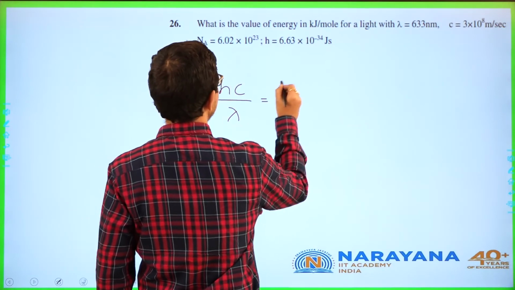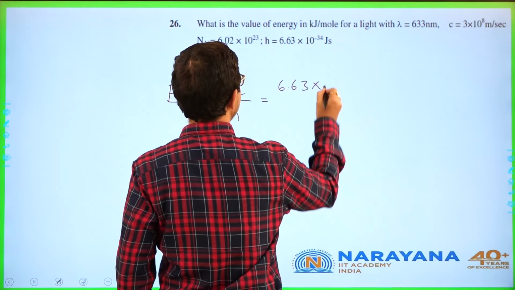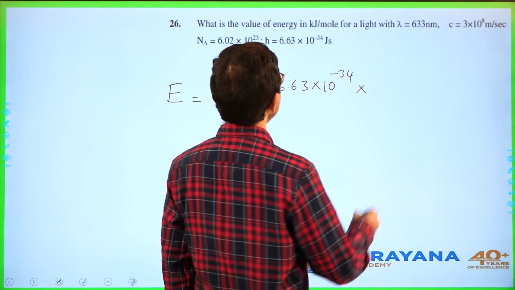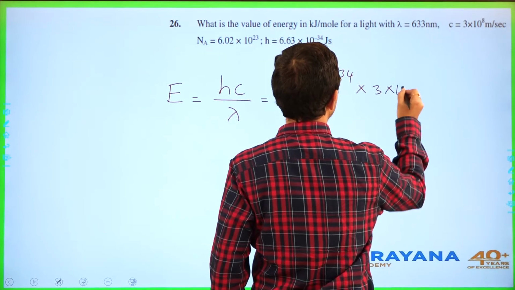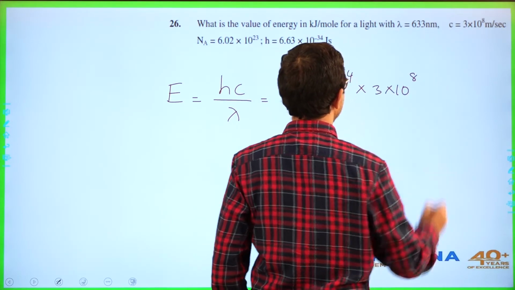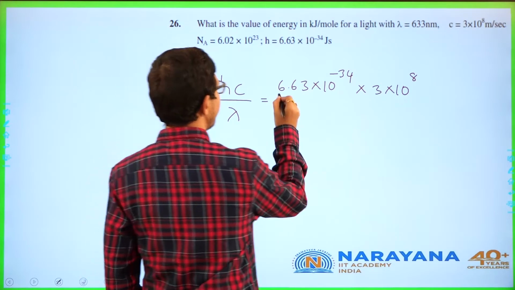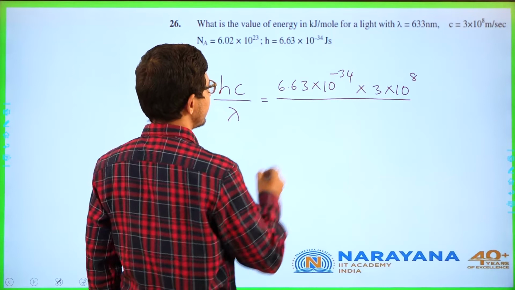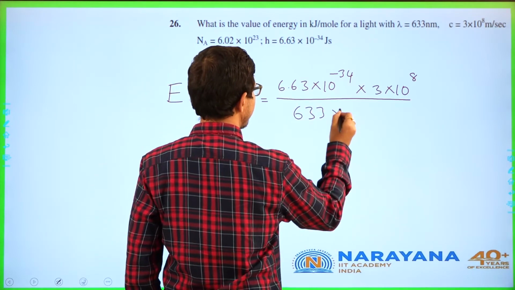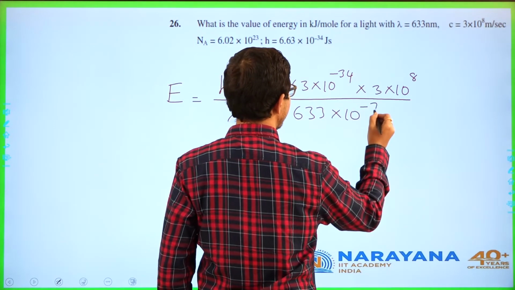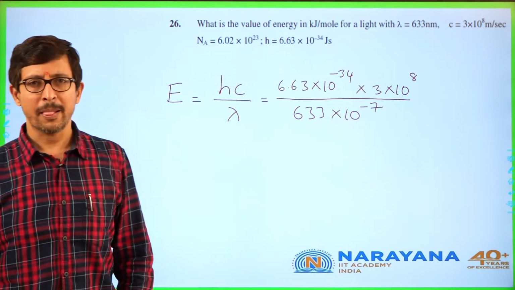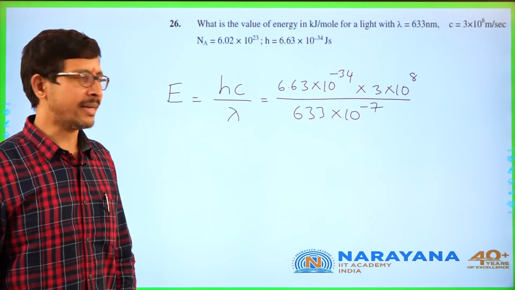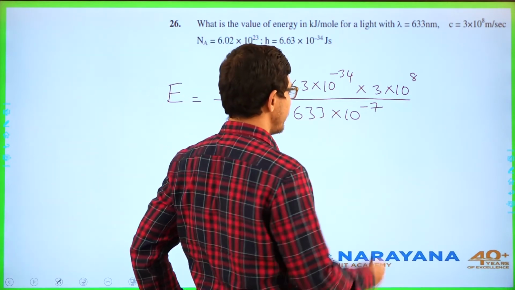So what is the h value? 6.63 into 10 power minus 34, into c is 3 into 10 power 8 meters per second, divided by the wavelength, 633 nanometers. 1 nanometer is 10 power minus 7 centimeter or meter. So we need to be clear about the values.